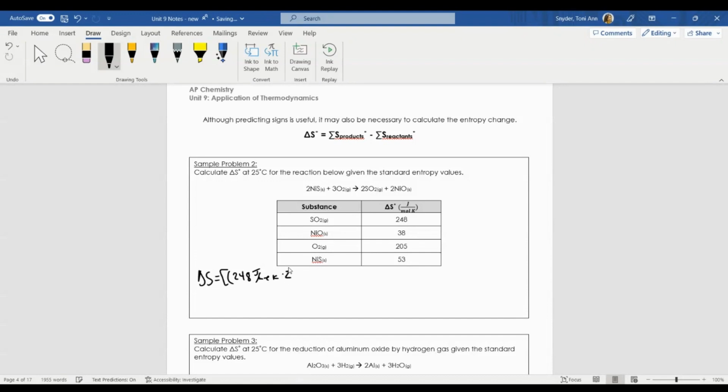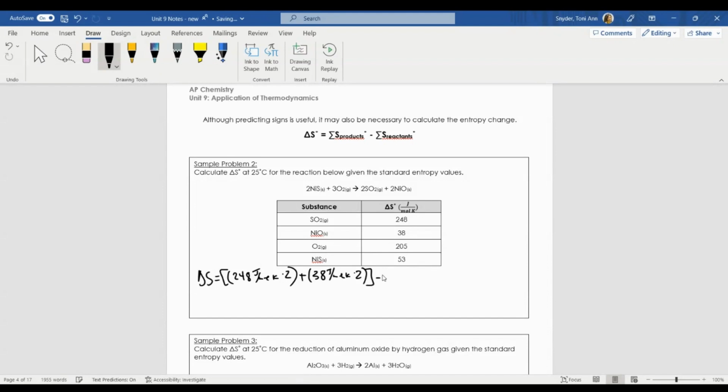So there's 2 moles of SO2. We're going to add that to NiO. NiO has a delta S of 38. So we have 38 joules per mole Kelvin times that guy by 2. So here's everything for my products.